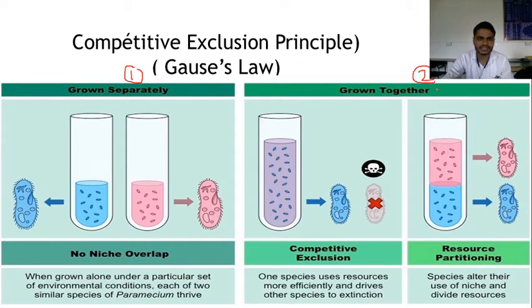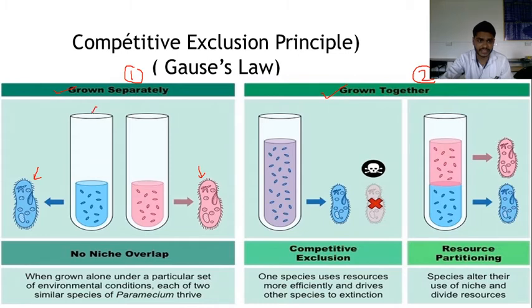This slide is the competitive exclusion principle, and this competitive exclusion principle is normally called Gause's law. What is Gause's law? This law shows two different pictures. One is a separately grown culture and the second is a culture grown together. In these two cultures, Paramecium is added. When grown alone under a particular set of environmental conditions, each of two similar species of Paramecium grows separately. That means there is no competition between these two species.